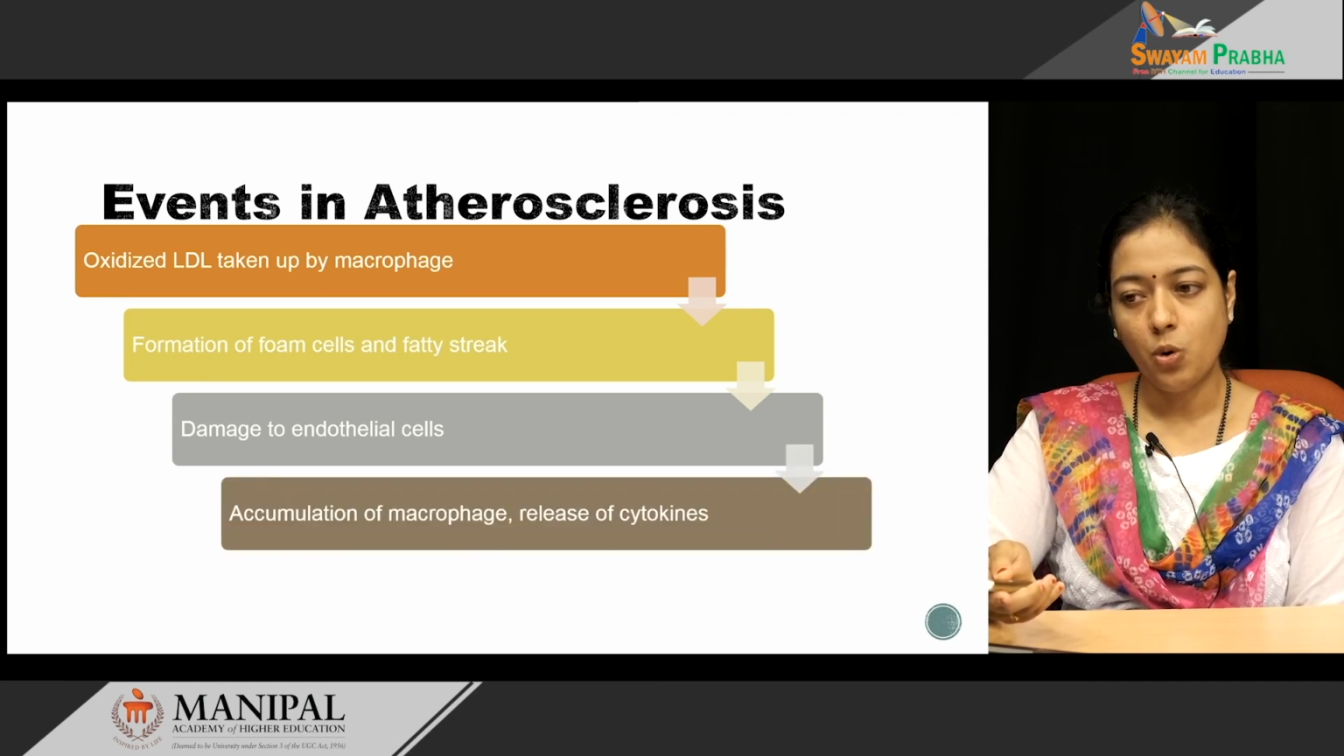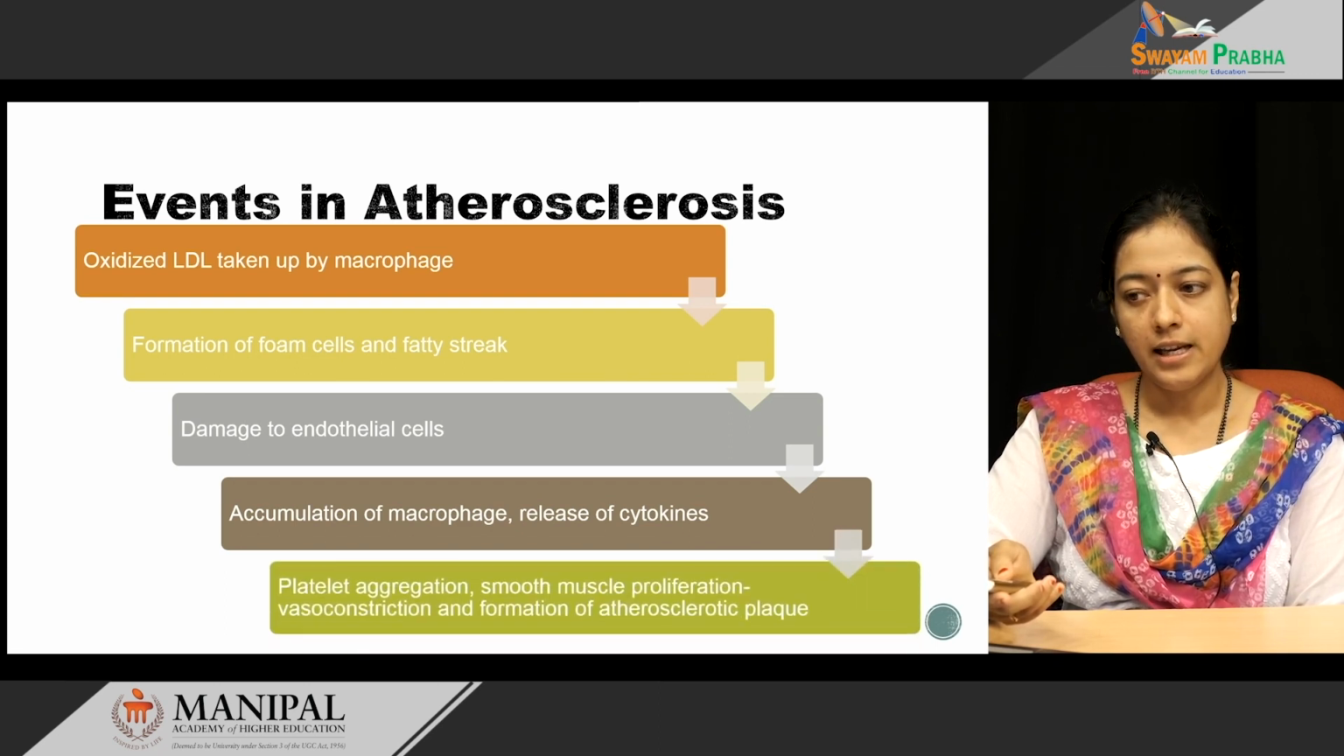Also, with more accumulation of LDL-embedded macrophages, there is release of cytokines and release of many growth factors from platelets and macrophages, finally leading to platelet aggregation and smooth muscle proliferation. All these factors cause vasoconstriction and finally formation of the atherosclerotic plaque.